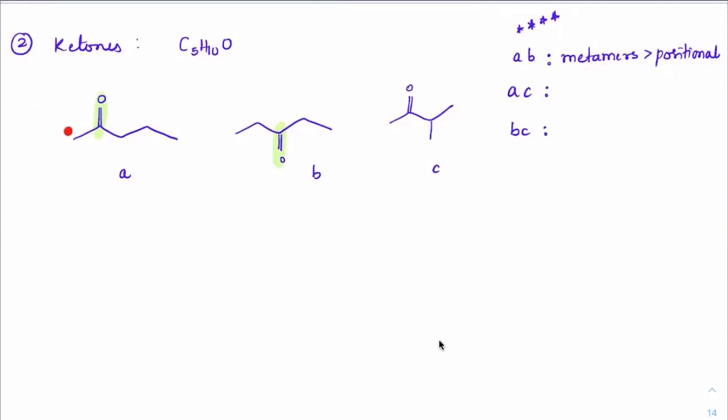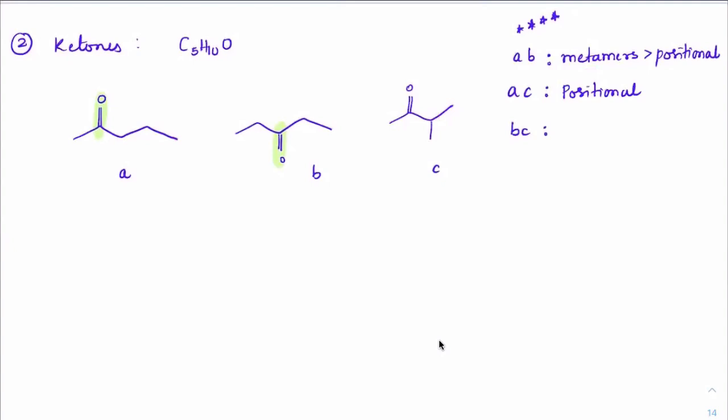A and C: left side there is only one, right side there are three; left side one, right side three. So the alkyl groups are the same. So can we take metamers? No. So now A and C should only be positional. Now the question is, is it positional or chain?